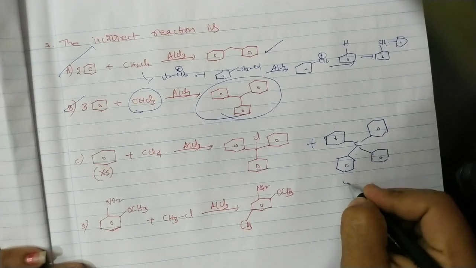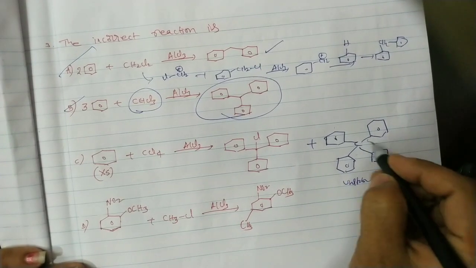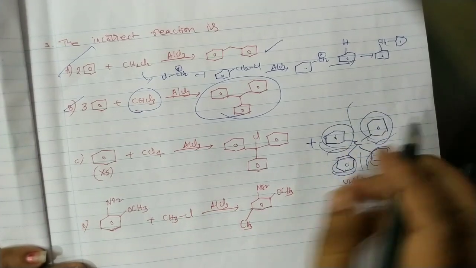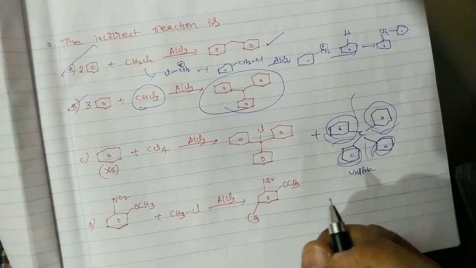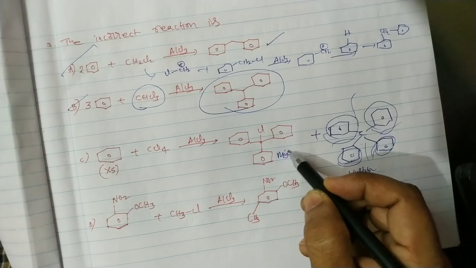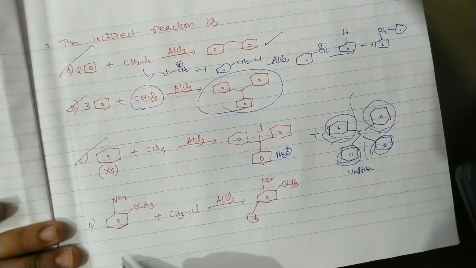This is actually an unstable compound, because of the 4 phenyl rings, there are very strong repulsions. That's why it is less stable. That's why in this case, this is the major product. So this reaction is also a correct one.